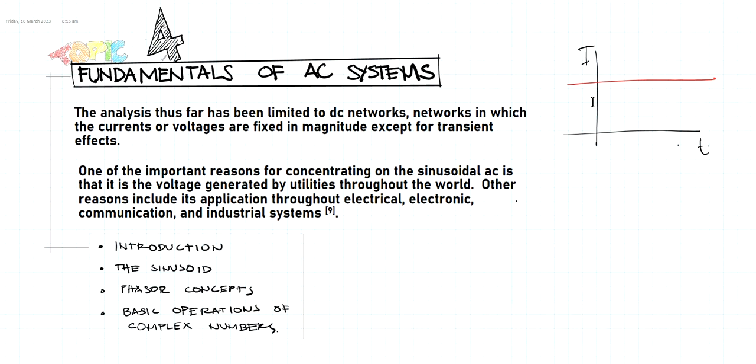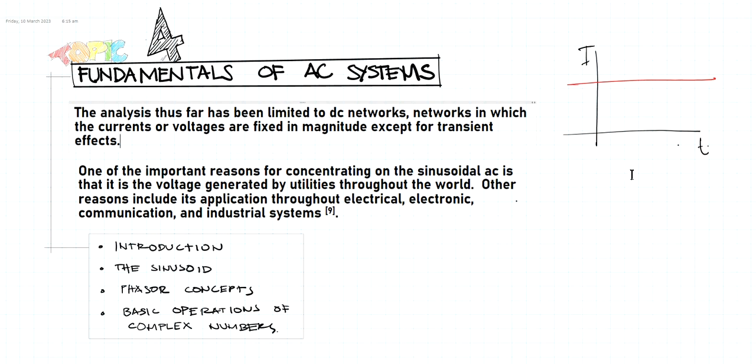Although in the topics on DC systems, there are actually topics involving transient effects, like for example in capacitors or inductors, before we can reach that maximum storage of energy, and somehow there's going to be some transient effects. But we didn't deal with that because it's entirely the scope of a course in electric circuits.